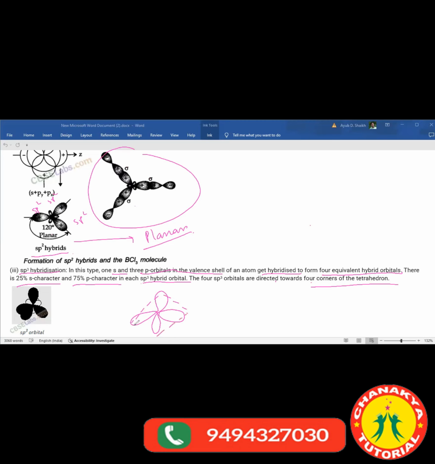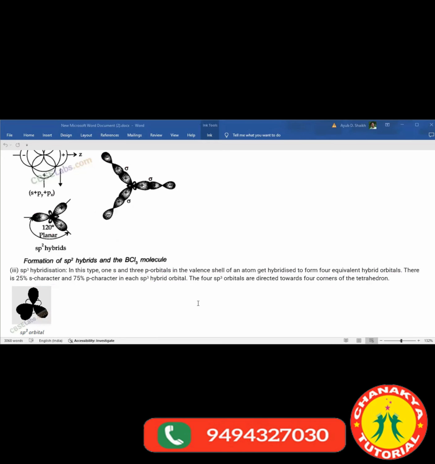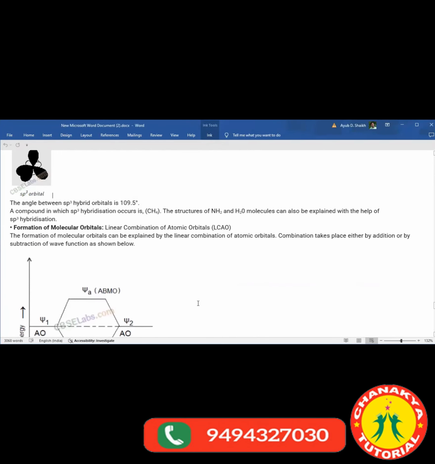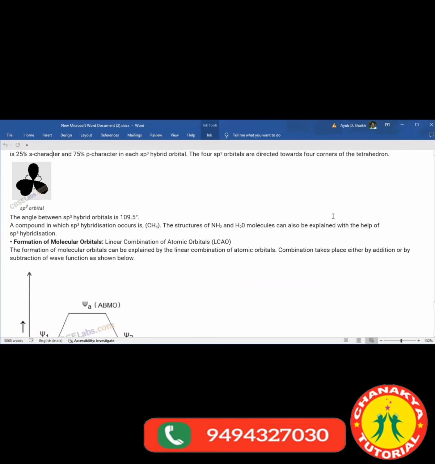Got it? These are the axes that you need to join. So the methane molecule has a tetrahedral shape, and a tetrahedral shape has a bond angle of what? 109.5 degrees. Very important: the angle between sp3 hybrid orbitals is 109.5 degrees. A compound in which sp3 hybridization occurs is methane, CH4.